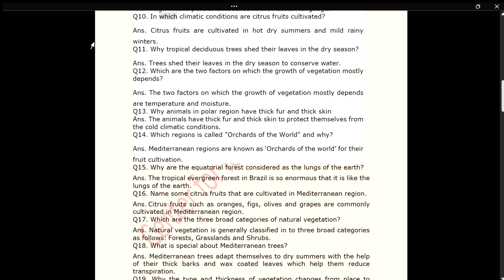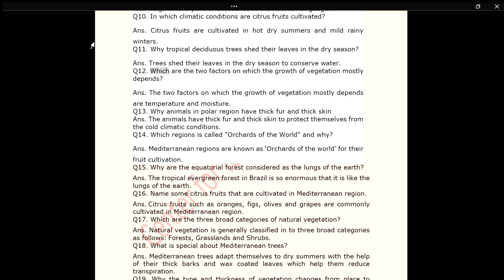Q10. In which climatic conditions are citrus fruits cultivated? Ans. Citrus fruits are cultivated in hot dry summers and mild rainy winters. Q11. Why do tropical deciduous trees shed their leaves in the dry season? Ans. Trees shed their leaves in the dry season to conserve water.